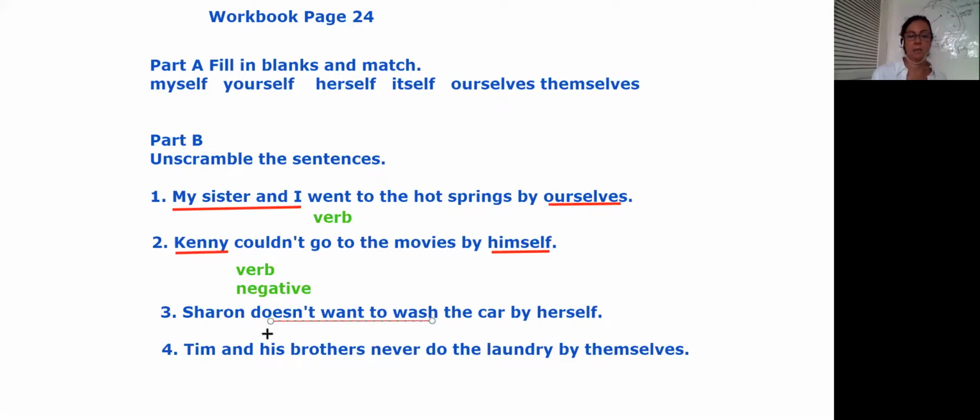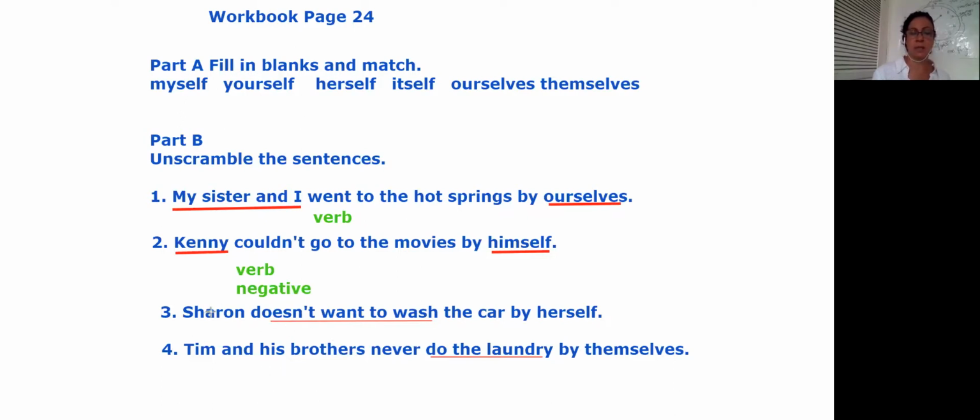And then we have the other sentence: Tim and his brothers never do the laundry. So the action is to do the laundry by themselves. They never do it, so the frequency adverb goes here. Never do it. And for Tim and his brothers we have themselves, because we're talking about more than one.